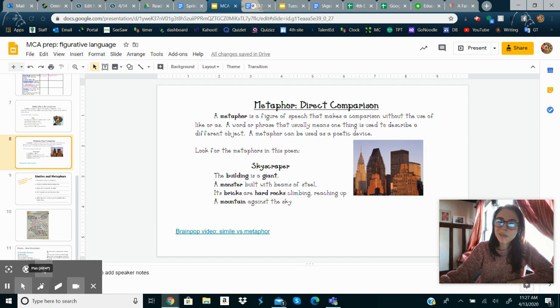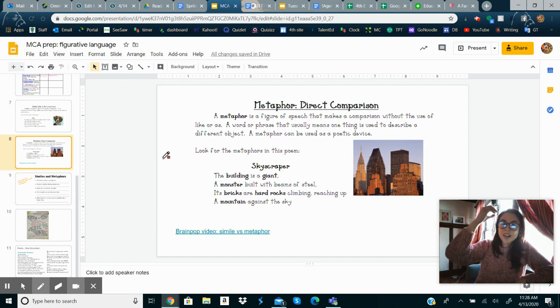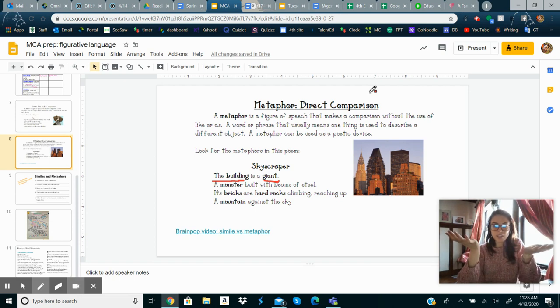And sometimes it might not make total sense, and you'll be like, what? That makes absolutely no sense. But it's a poetic device, so you can try to imagine it. So for example, in the poem Skyscraper, it says, the building is a giant, okay? So the two things that it's comparing are the building and giant, okay? So the building is a giant, all right? Is it actually a giant? No, but we're gonna compare it to being a giant.